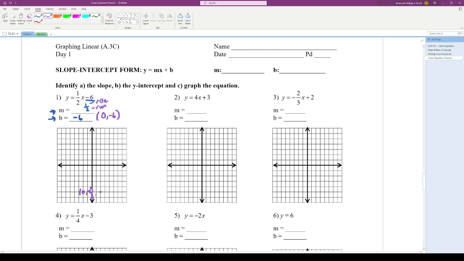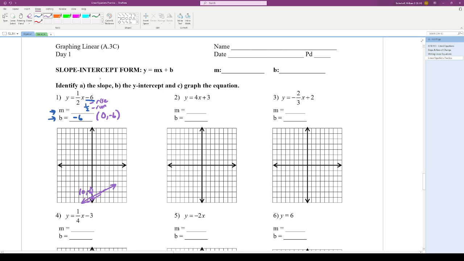Once we have 2 points, we're going to use a straight edge like a ruler or an ID or something to connect them, and we're going to draw a line between them with an arrow at both ends, meaning it goes on forever both directions. So that's how we're going to do our graphs. We need those 2 key values, M and B, before we're able to graph it.